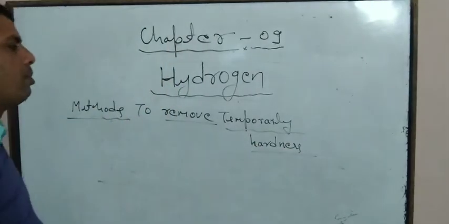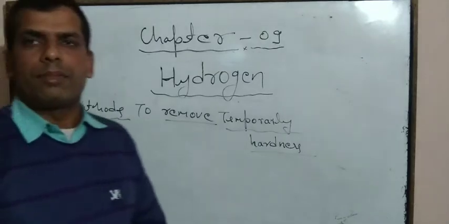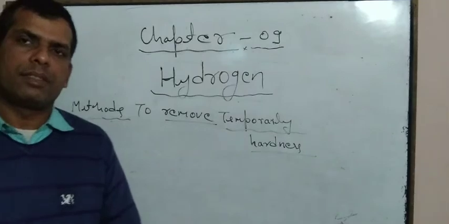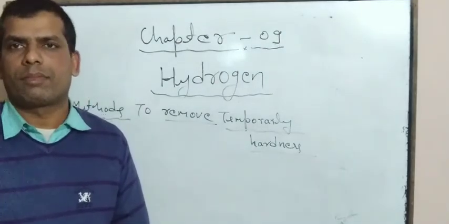Methods to remove temporary hardness. Temporary hardness of water is removed by simple heating and by the Clark method.